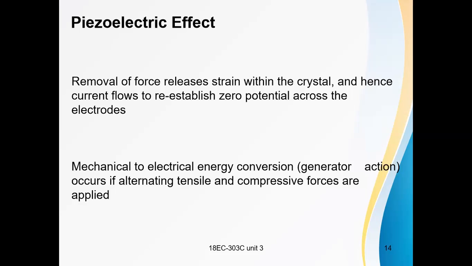This mechanical to electrical energy conversion occurs if alternating tensile and compressive forces are applied.